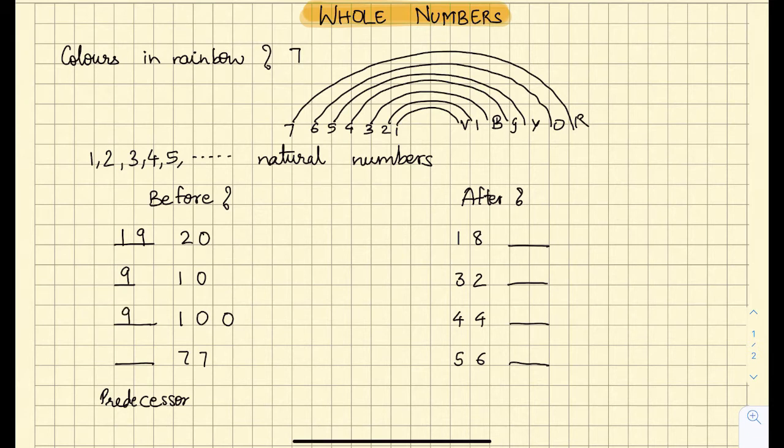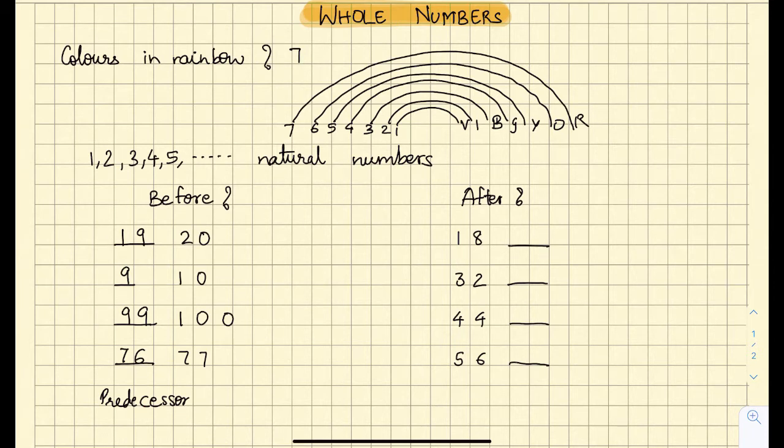Before 100, the number is 99, so we say 99 is the predecessor of 100. Before 77 you get 76, so 76 is the predecessor of 77. So we get the predecessor either as the number before or by doing minus 1.